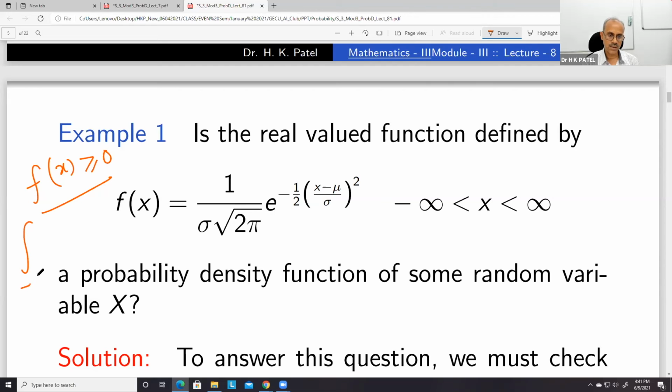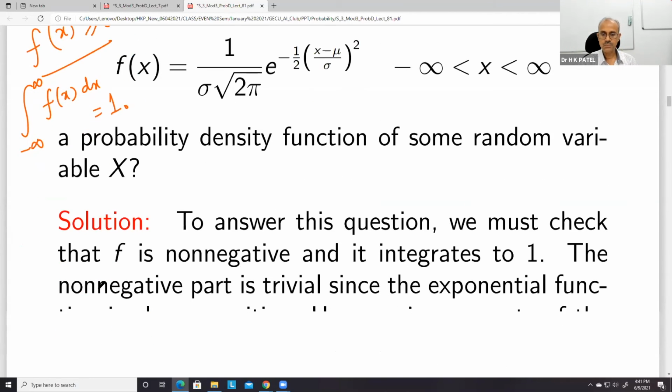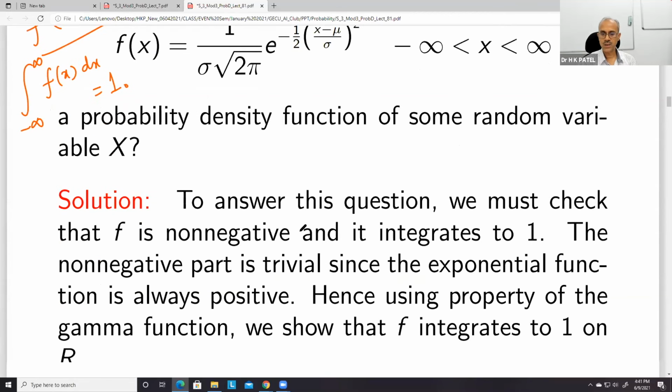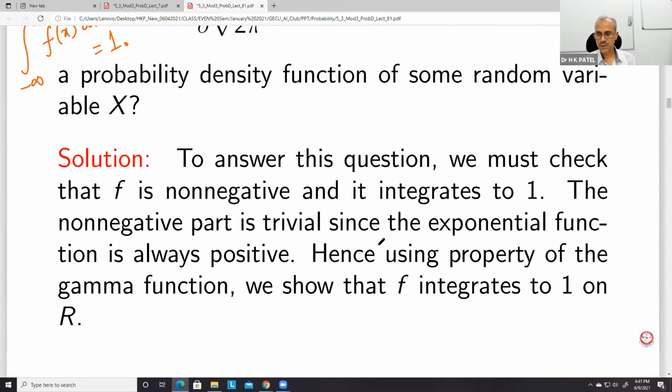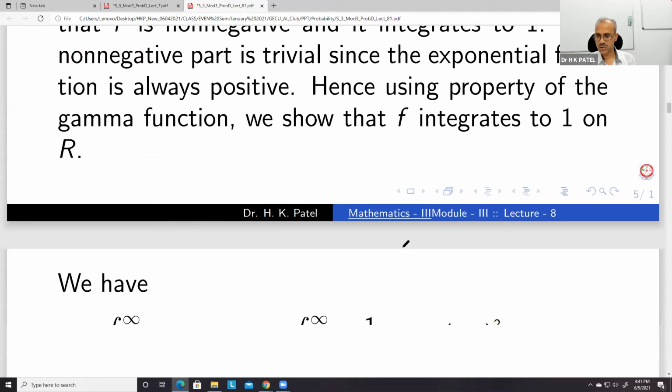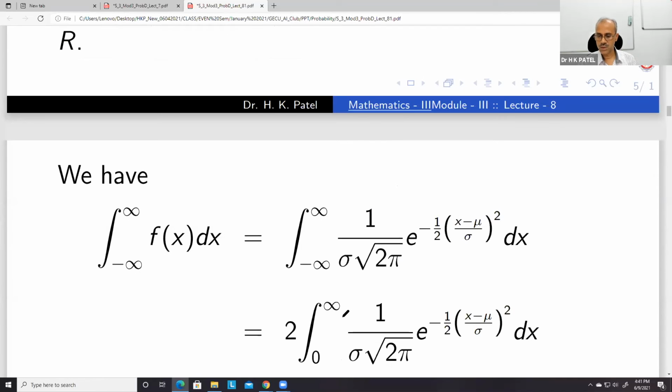The second condition is the integral from minus infinity to plus infinity of f(x) dx is equal to 1. So these are the two conditions for a PDF. Now this 1 upon sigma root 2 pi, again you can take it out.